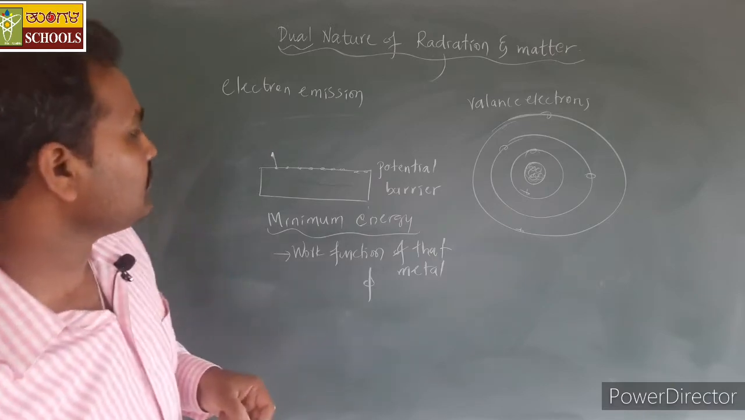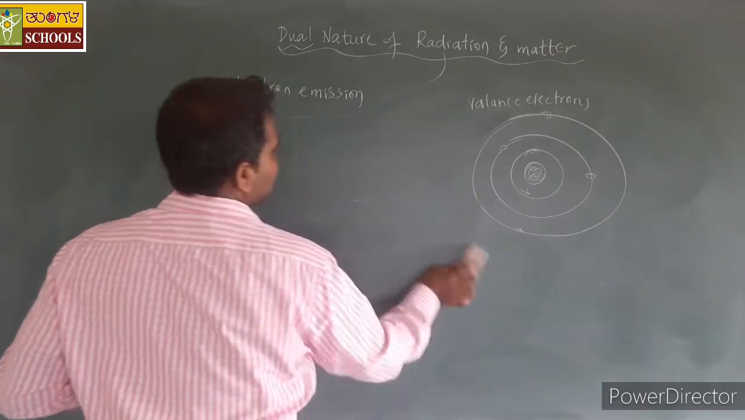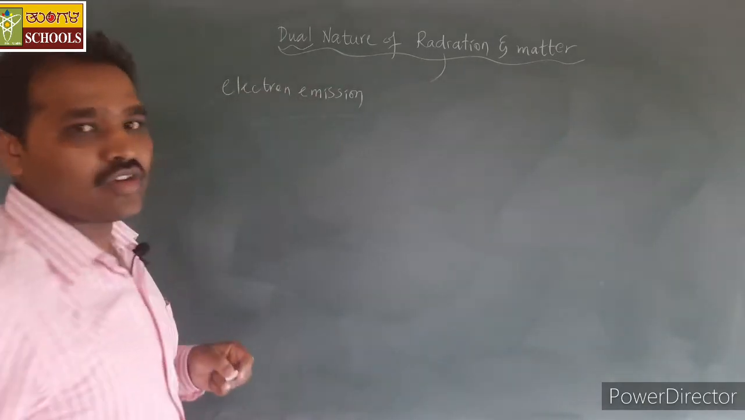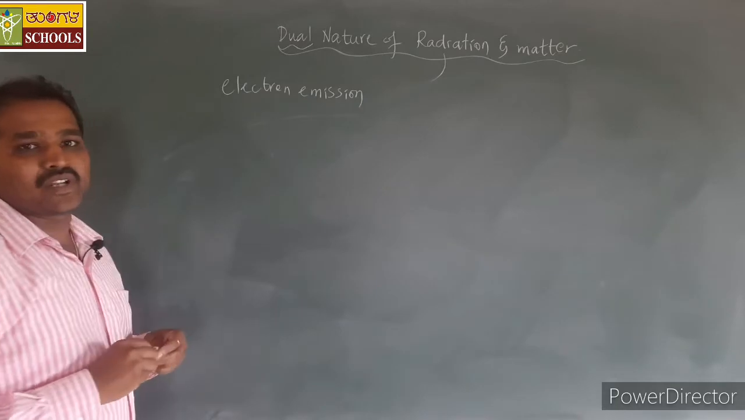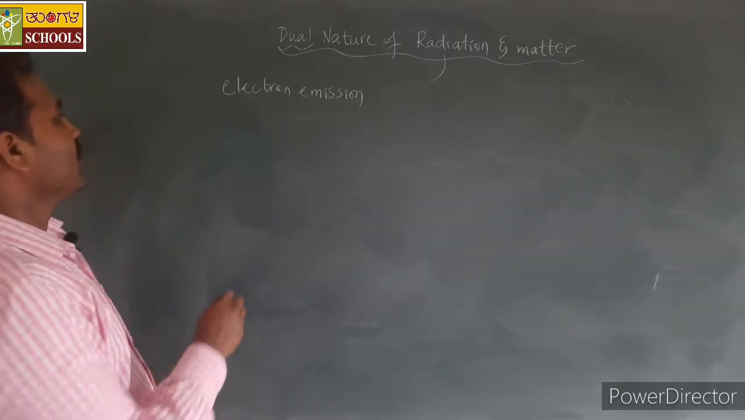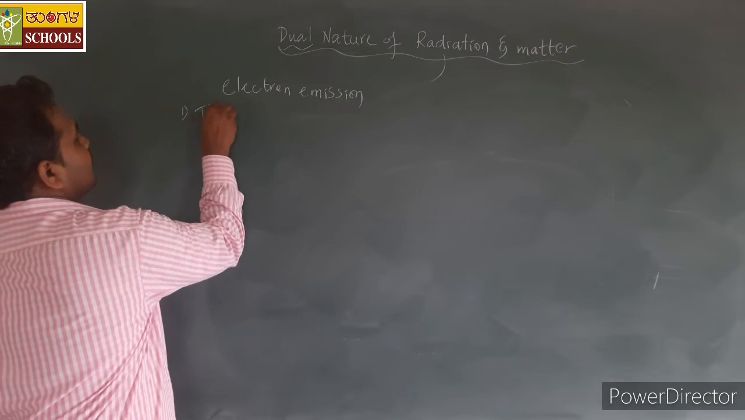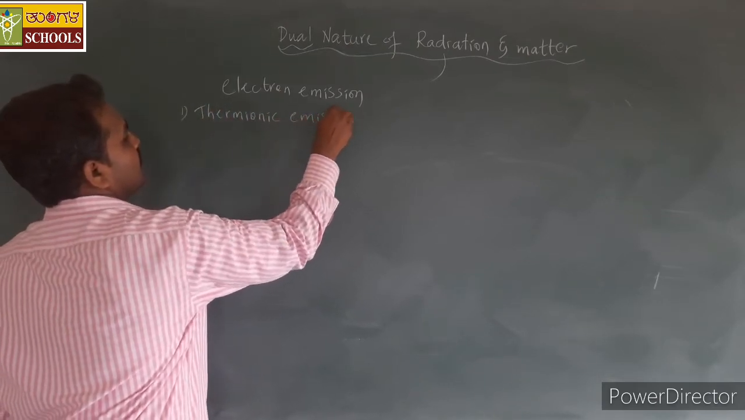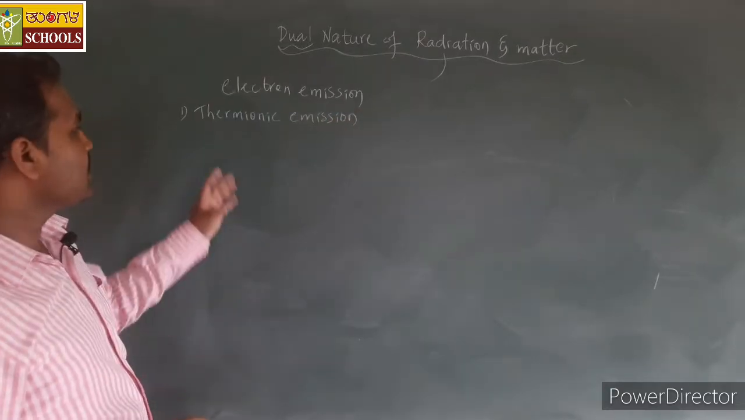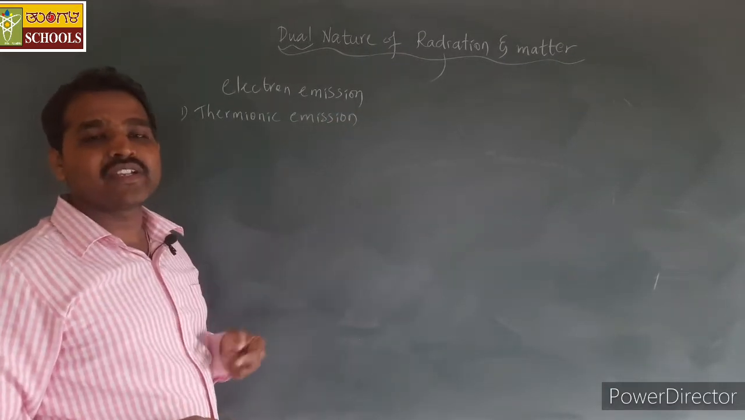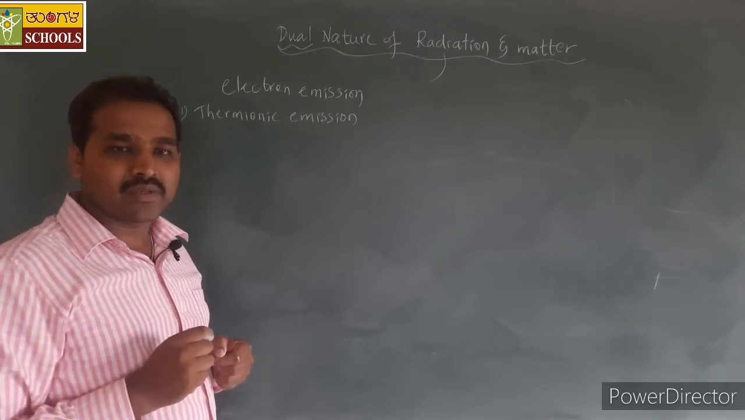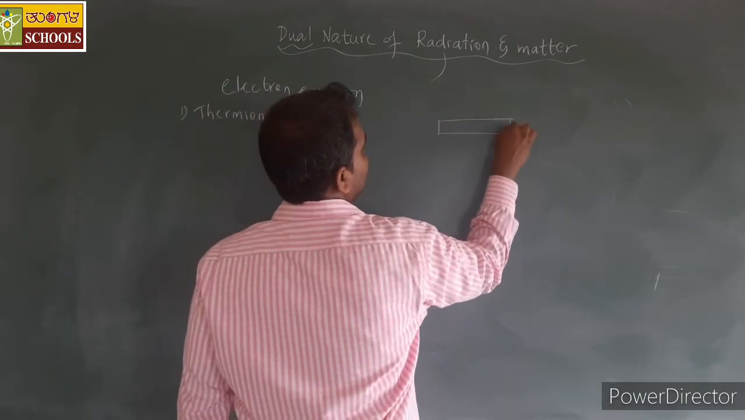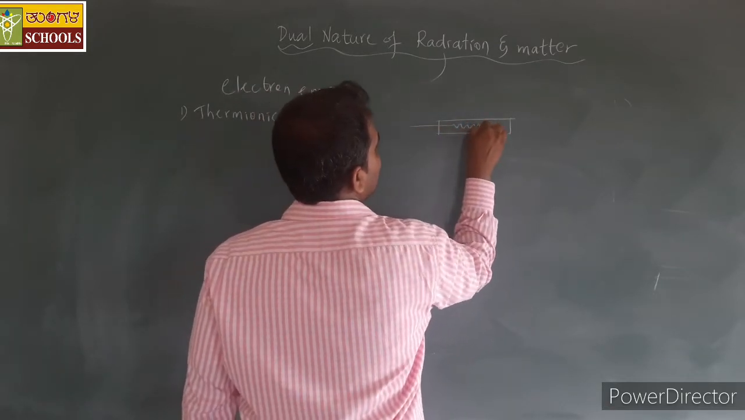There are different types of electron emission. There are different methods in which electrons can be emitted by the surface of the metal. The first method of electron emission is thermionic emission. As the name suggests, the electron emission takes place with the help of thermal energy. Whenever any conductor is heated, there are different methods to heat the conductor.